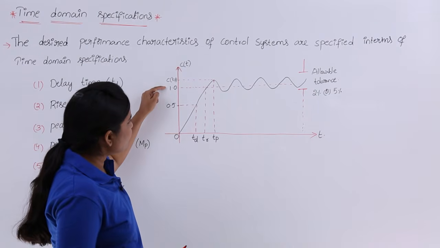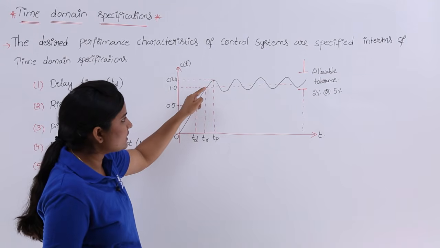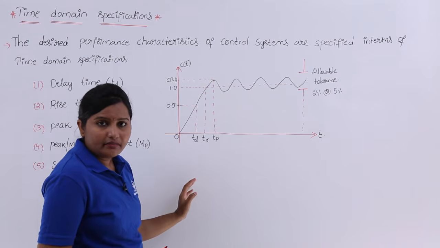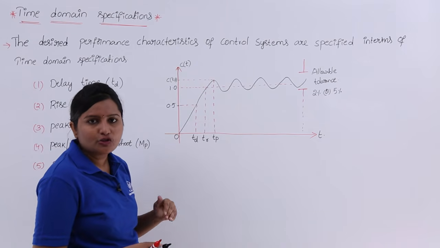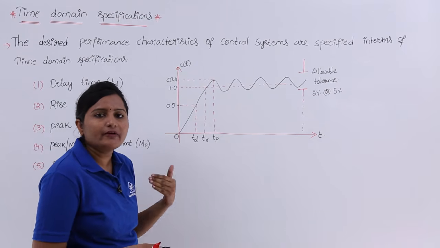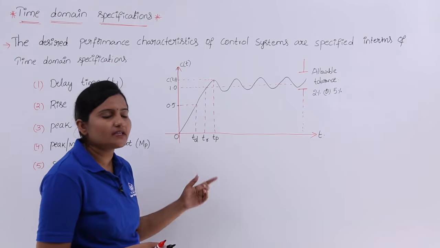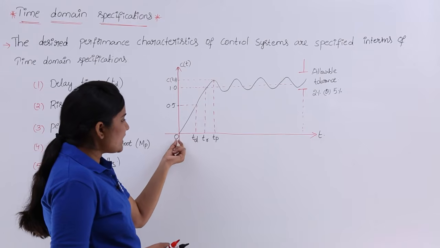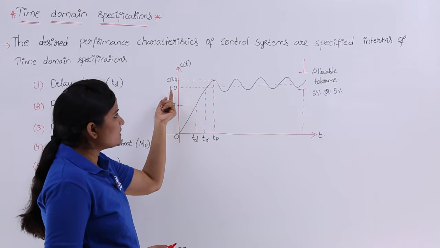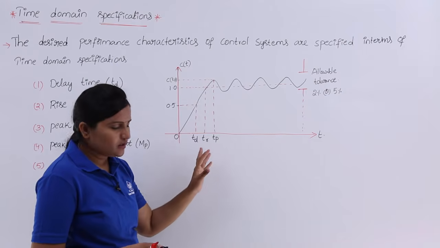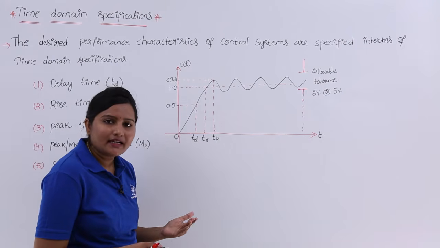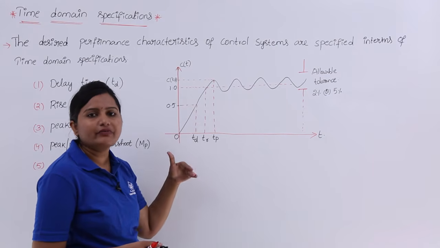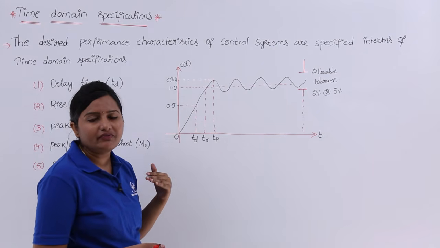For example, if the final value is 1, the delay time is the time taken for the response to reach 50% of its final value from the very first time.